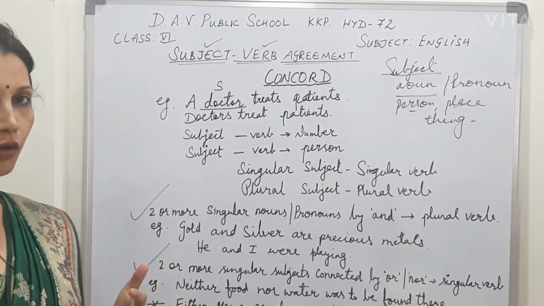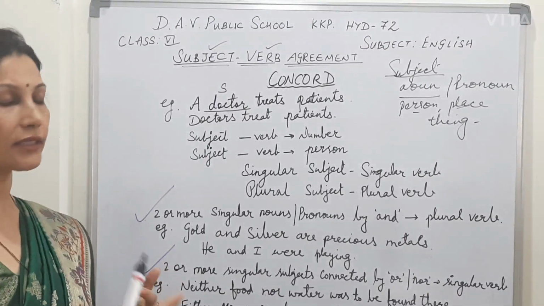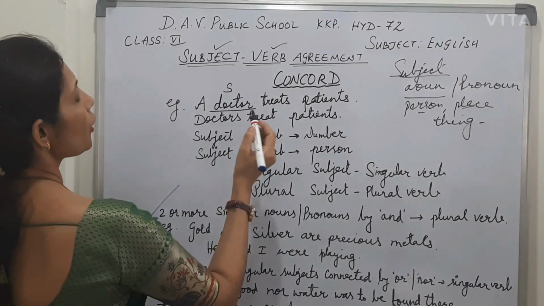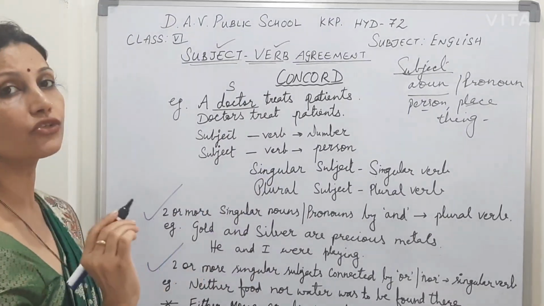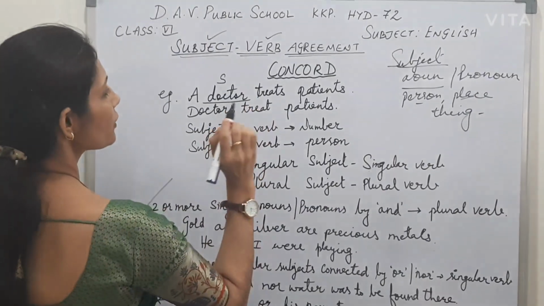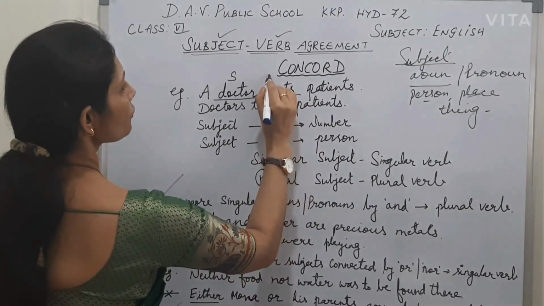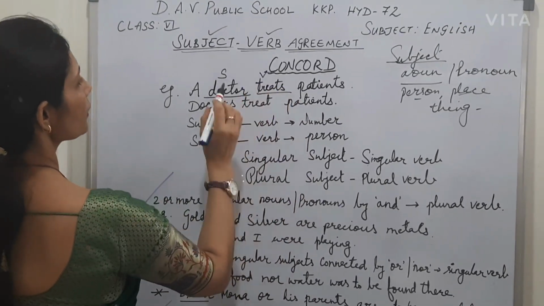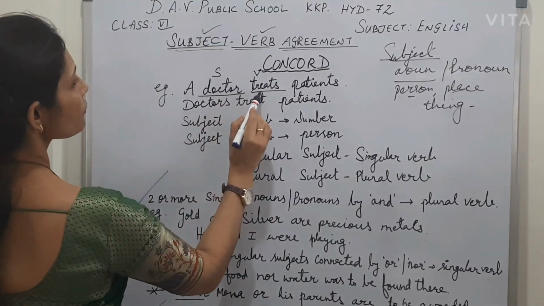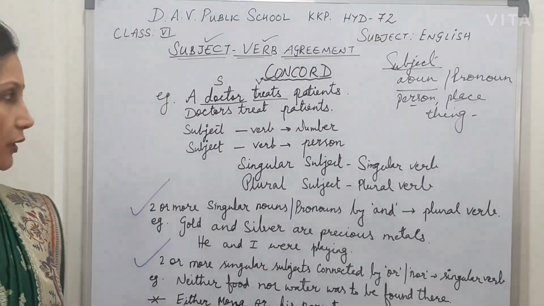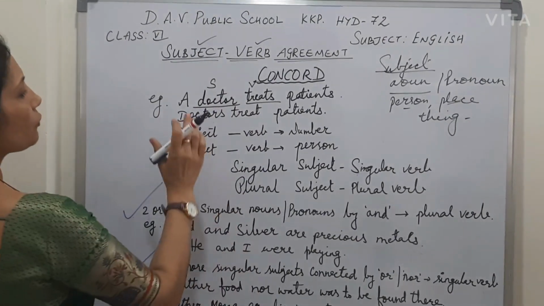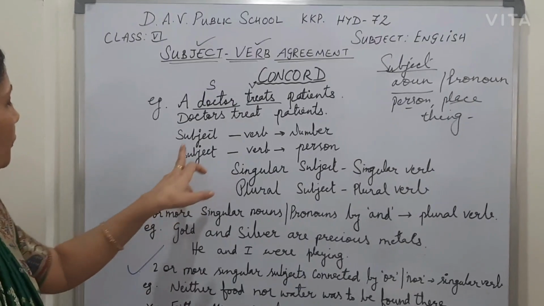So doctor is a noun also. So we can say that he is a subject. Now what is he performing? He is treating the patients. So what action is he taking? He is treating the patient. So that is the verb. Okay. So doctor is the subject, treats is the verb here. Now moving on to the next step.